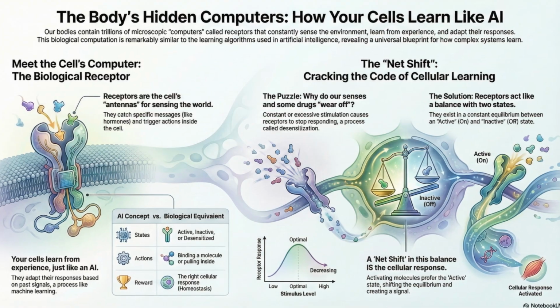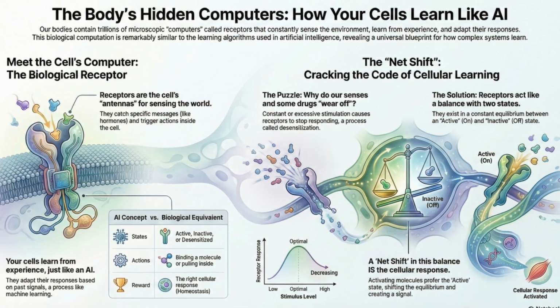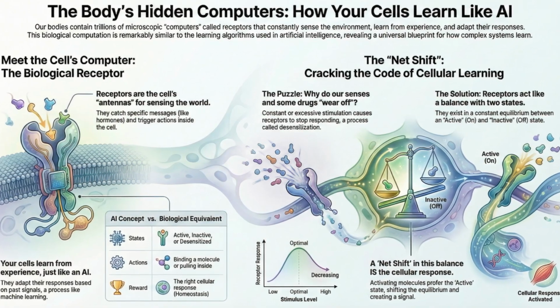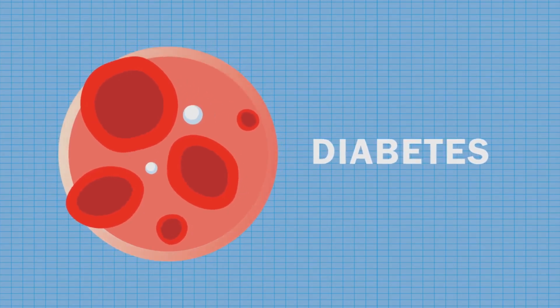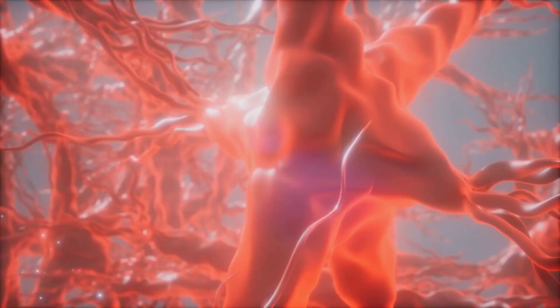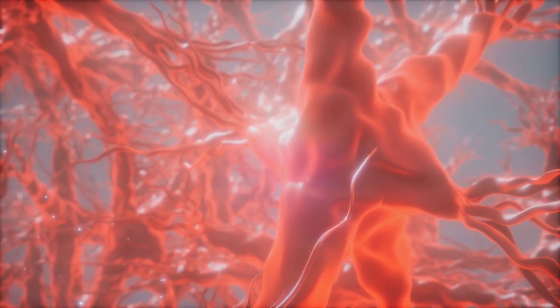If a person has no cone photoreceptors, they only see a world colored by gray. If a person's LDL receptors are blocked, their cells become metabolically blind and begin starving amid abundance. If a person's nicotinic receptors are blocked, they become paralyzed. Receptors don't just detect reality, they co-create it.